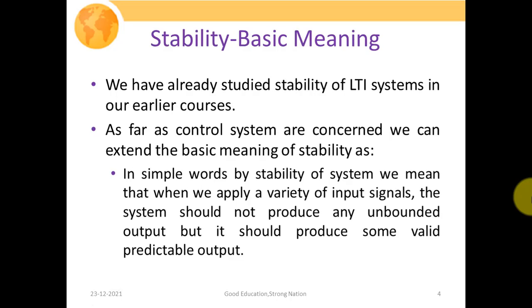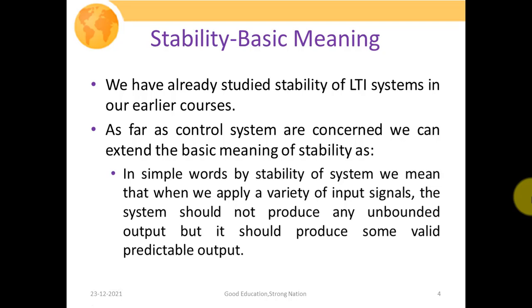Although we have already studied the stability of LTI systems in our earlier courses such as signals and systems, as far as control systems are concerned, we can extend the basic meaning of stability. So what is stability? In simpler words, by stability of a system, we mean that when we apply a variety of input signals to our system, we need to measure the response, or analyze how our system behaves while applying variable inputs. The system should not produce any unbounded output, but it should produce some valid predictable output.